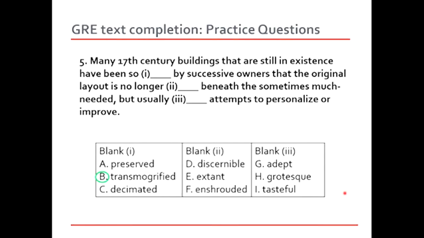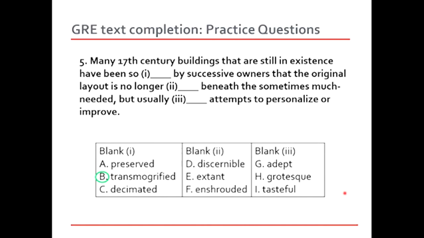And let's look at blank 2. By successive owners that the original layout is no longer discernible, extant, enshrouded. Discernible means visible, and extant means something that's surviving, that's remaining, maybe the opposite of extinct. And then enshrouded means to hide something from view. So it could be either discernible or enshrouded, because obviously when we talk about the look of the building, it cannot be extant.